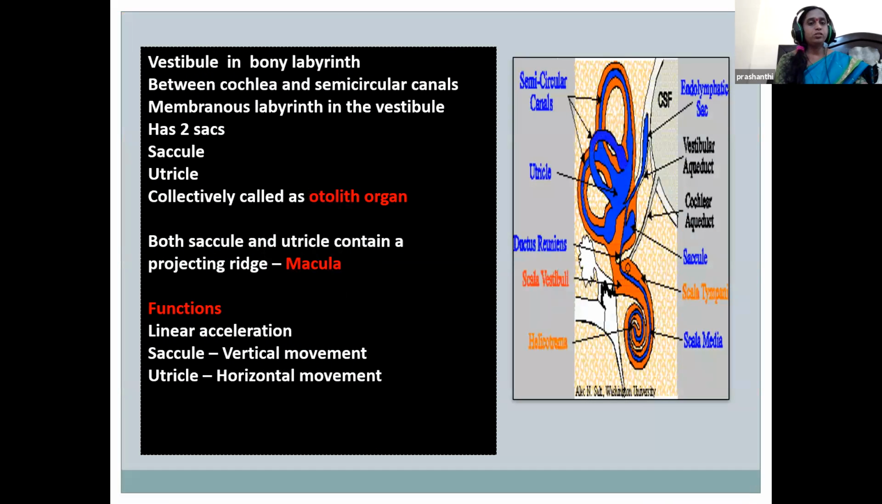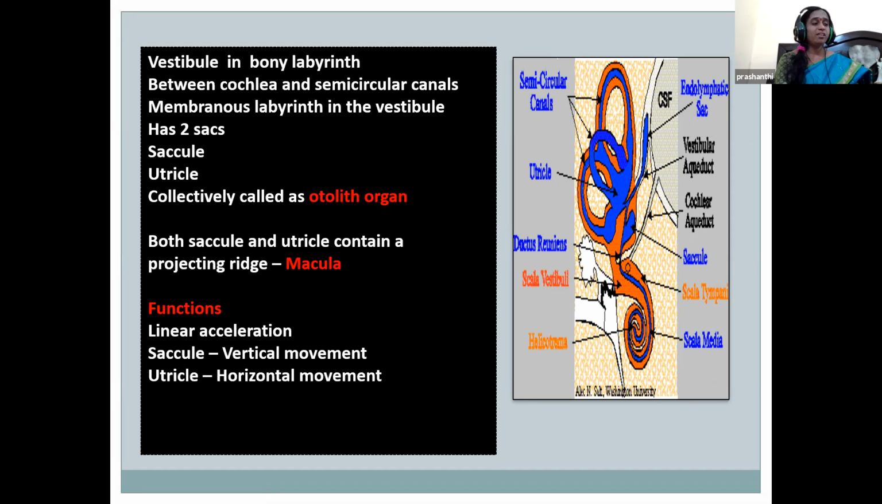The vestibule is present between the cochlea and the semicircular canals, and the membranous labyrinth also has the vestibule. So this has two sacs, children: the saccule and utricle. Both the saccule and utricle are called otolith organs, and these contain a projecting ridge called the macula.